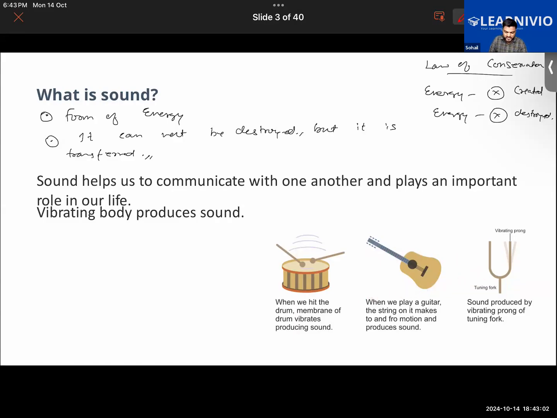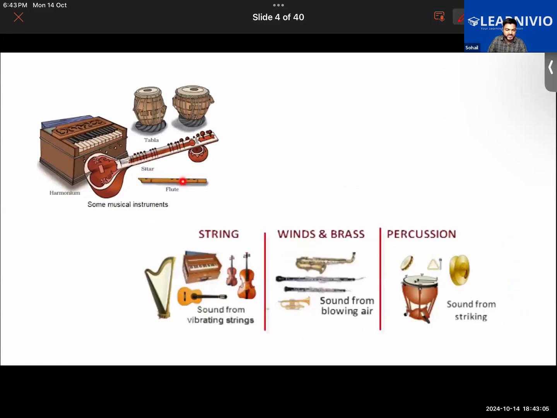These are some of the common musical instruments that we see here: string instruments, wind and brass instruments, and percussion instruments. The instruments that produce sound due to the vibration of a string are called string instruments. The instruments that produce sound because of air blown into them are the wind and brass instruments. And when metal plates are struck against one another, sound is also produced, and those instruments are called percussion instruments.